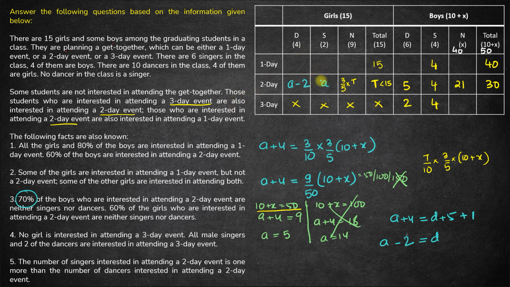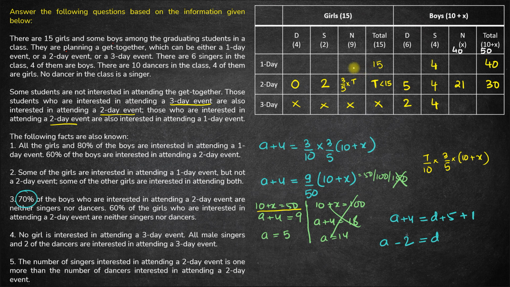Now think about it. What is the possible value of A? A cannot be greater than 2, but this has to be a non-negative number, right? So here it says A has to be greater than or equal to 2. A can be 2, 3, 4 and so on, but A cannot be greater than 2. So the only possible value A can take is 2. So this is 2 and this will be 0, right? 2 minus 2 is 0.